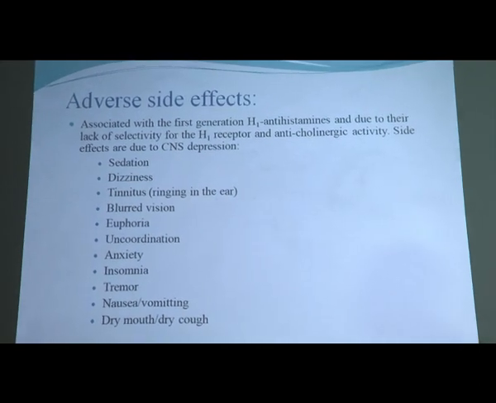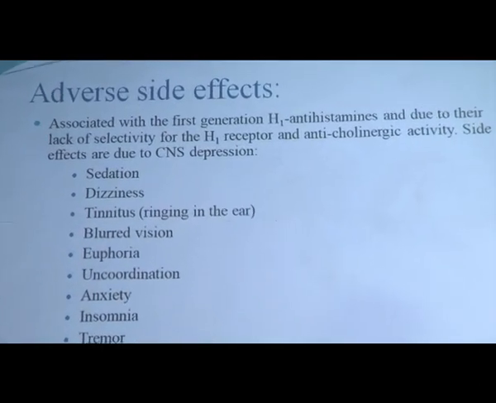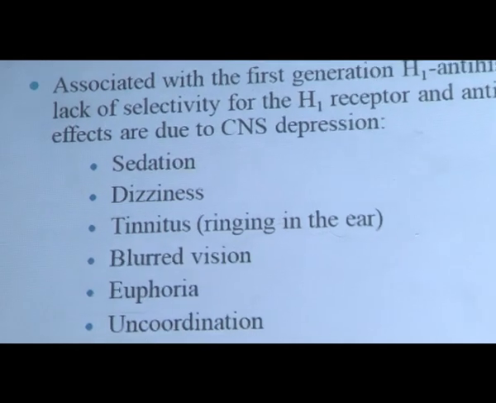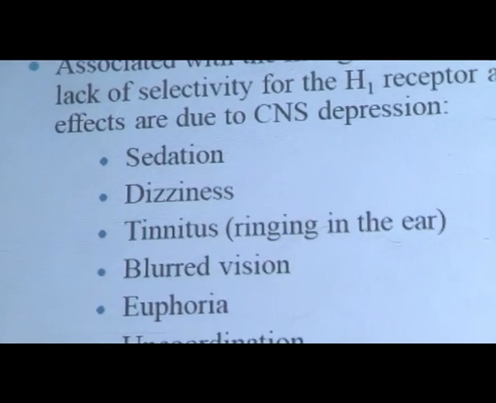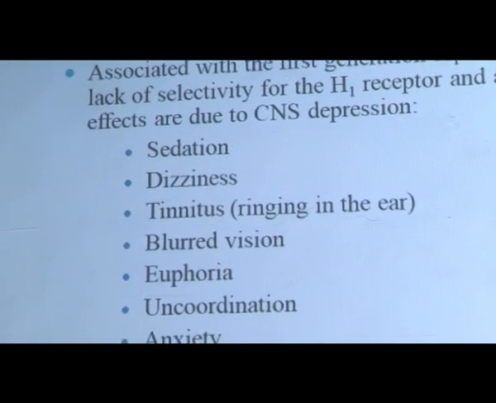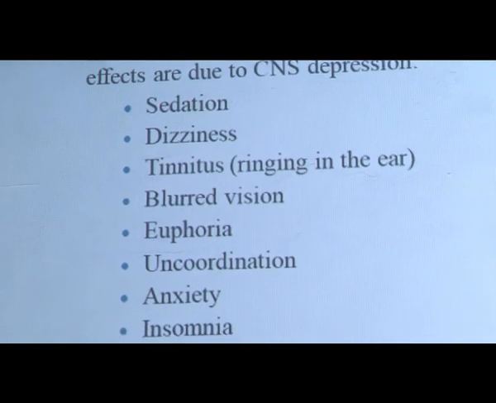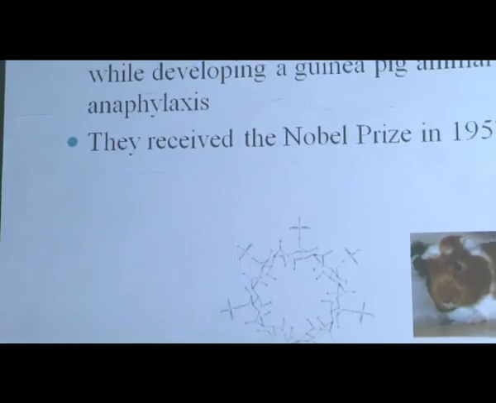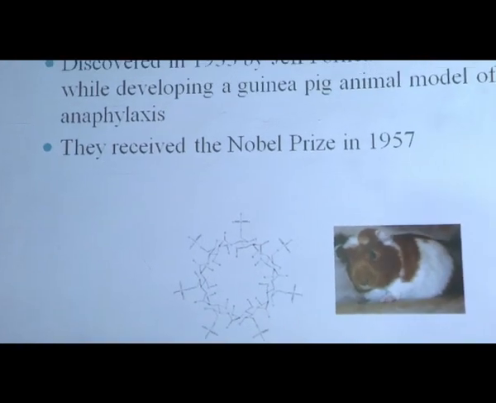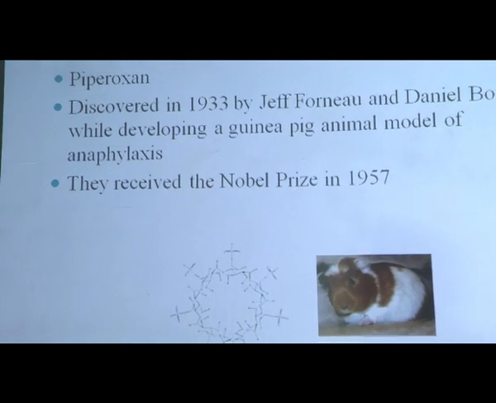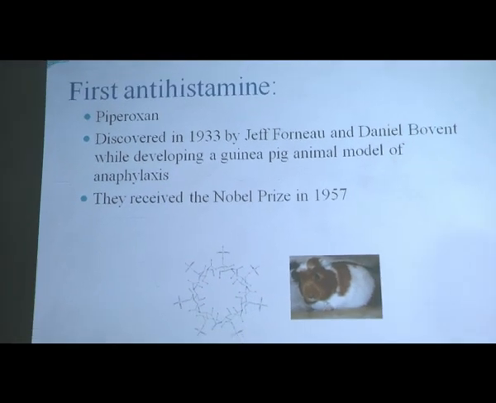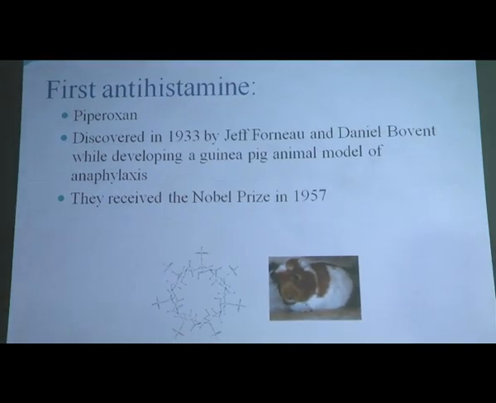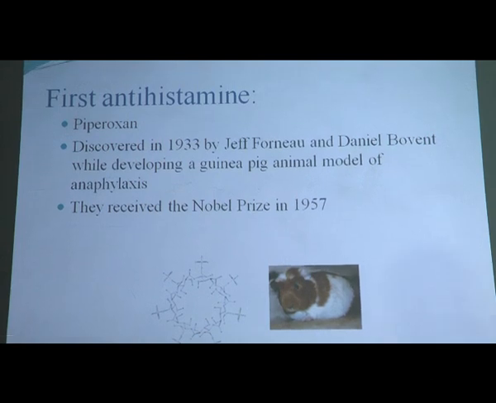Next, what are the different types of adverse effects? As I have already told, sedation is the common side effect, caused by overdoses of antihistaminics. Then dizziness, euphoria, anxiety, tremor and dry mouth are also side effects of antihistaminics. Then, the first antihistaminic compound was discovered in 1957, piperoxane, one of the first antihistaminics discovered, and it received the Nobel Prize.